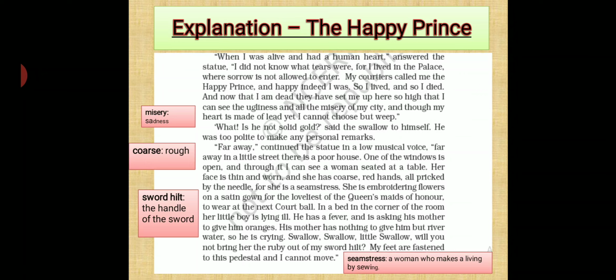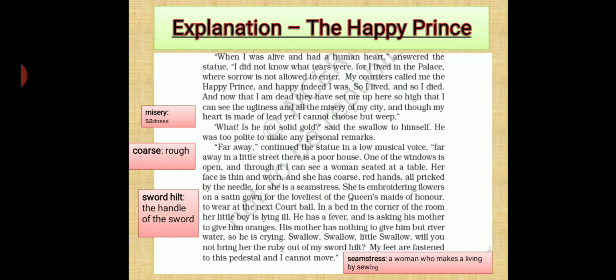She is embroidering flowers on a satin gown for the loveliest of the queen's maids of honor to wear at the next court ball. In a bed in the corner of the room, her little boy is lying ill. He has a fever and is asking his mother to give him oranges. His mother had nothing to give him but river water. So he was crying. "Swallow, swallow, little swallow, will you not bring her the ruby out of my sword hilt?"